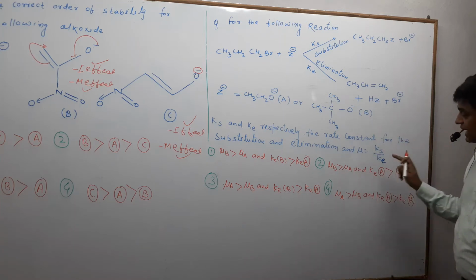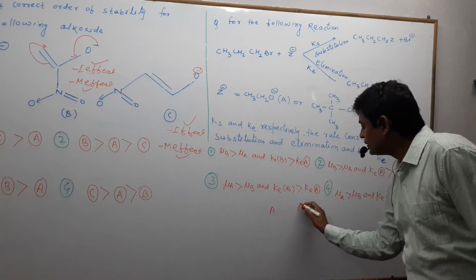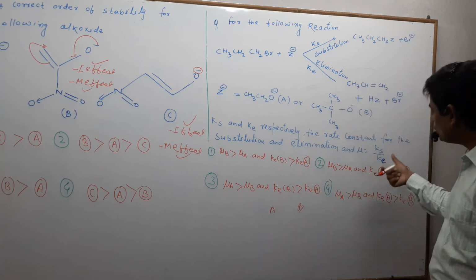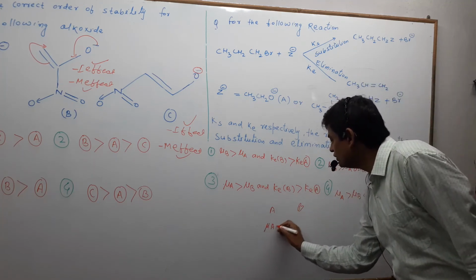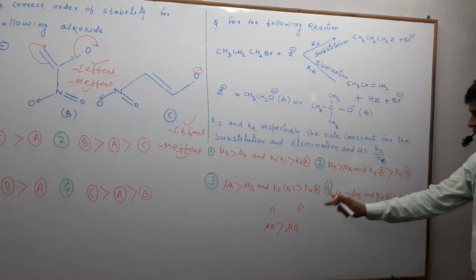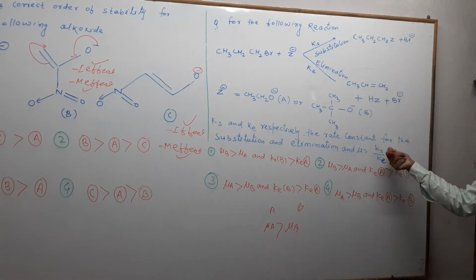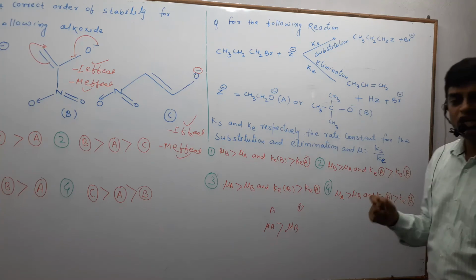So if you take A and B, mu, that means the ratio of Ks and Ke, mu A will be greater than mu B, because for A substitution will be possible, that means the rate constant for substitution will be greater than the rate constant for elimination.